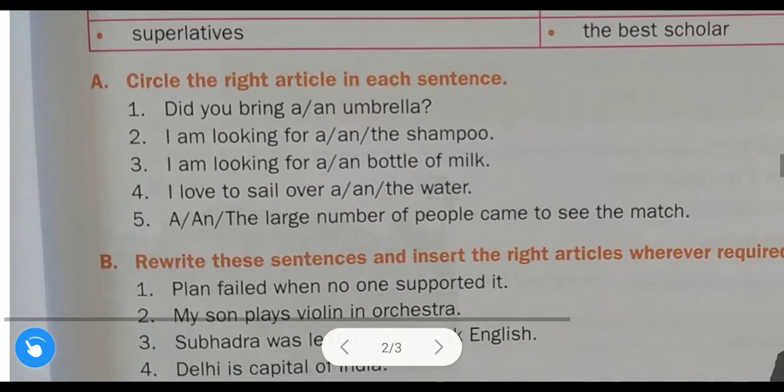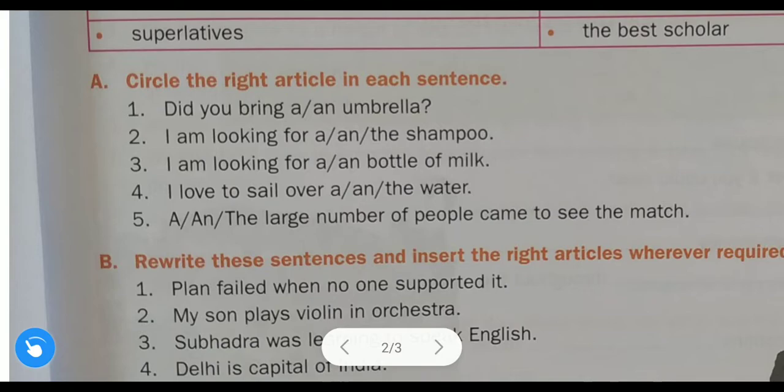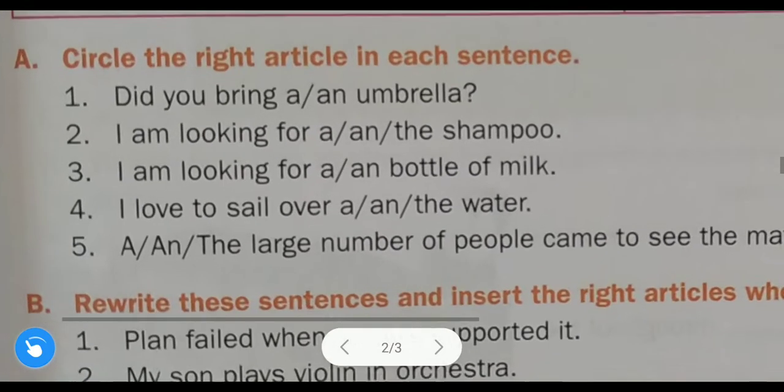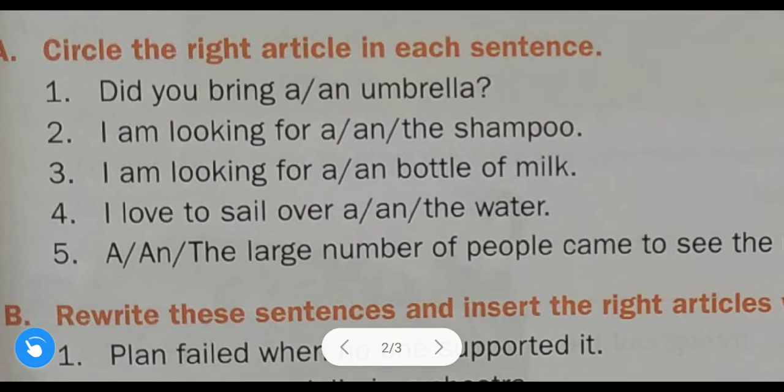So students, now let us solve this exercise: circle the right article in each sentence. Let us discuss one by one. Whenever I tell you the answer, please write it down in your notebook. You just have to circle the right article. First example: did you bring a umbrella or an umbrella? So what will come? An umbrella will come. Why? Umbrella starts with a vowel sound, that is why we use "an". So "an" is the answer.